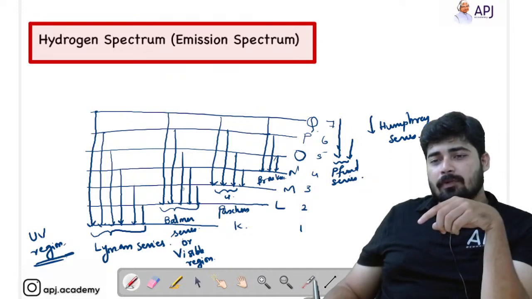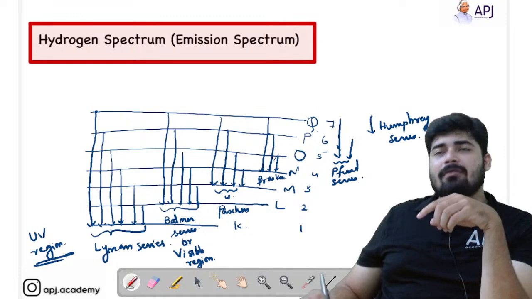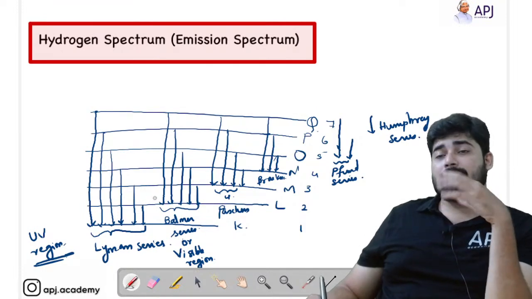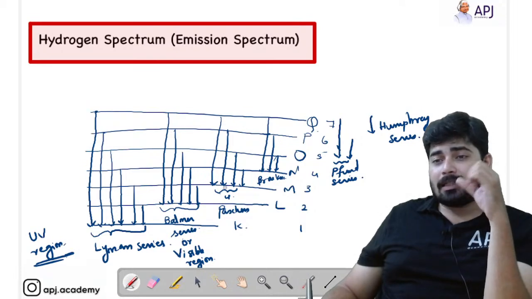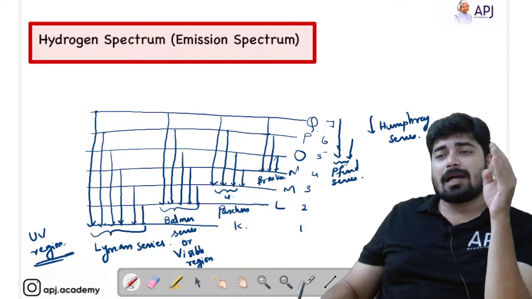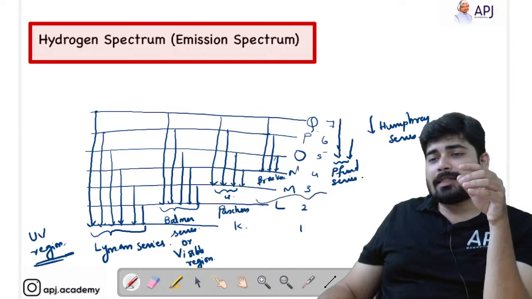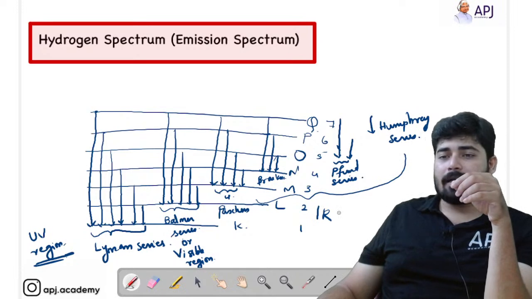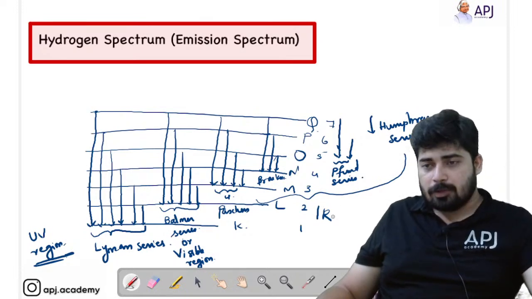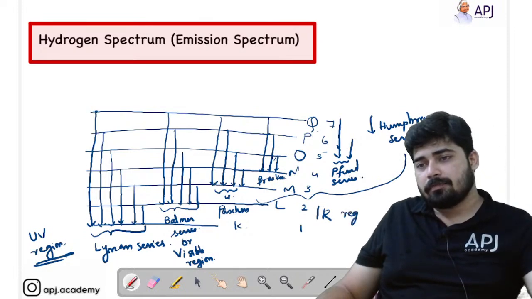So there are 3, 4, 5 lines which are visible, and that is in the Balmer series. And all the others, that is the Paschen, Brackett, Pfund and Humphreys series, are IR lines, infrared. They correspond to the infrared region.